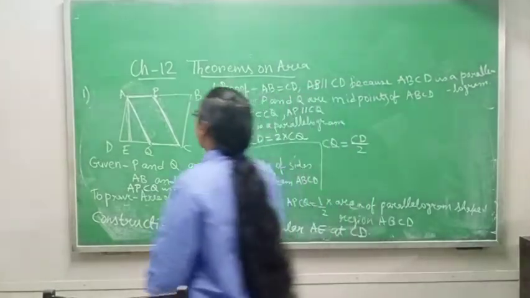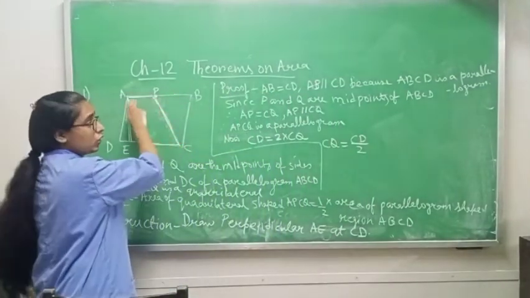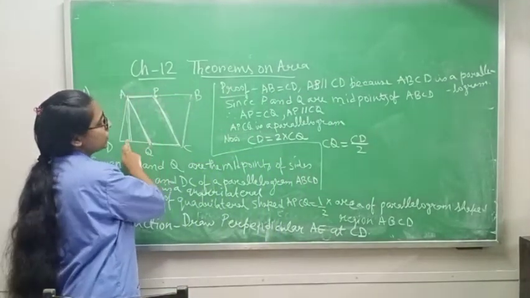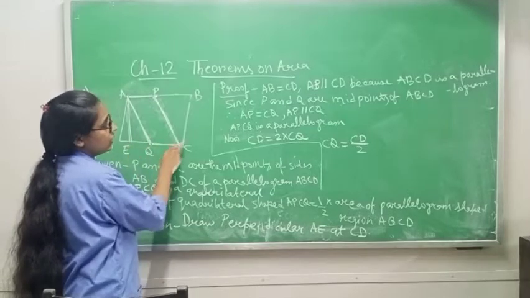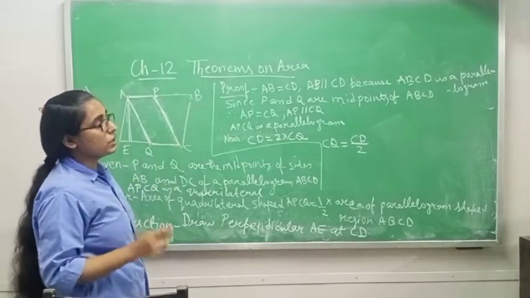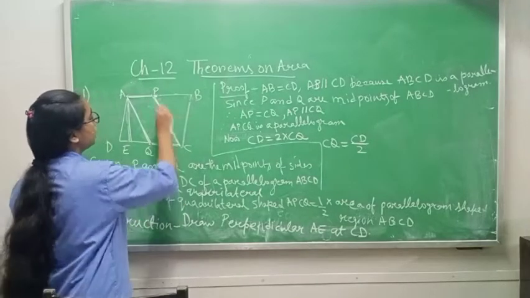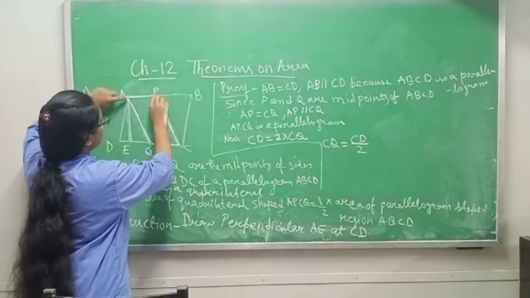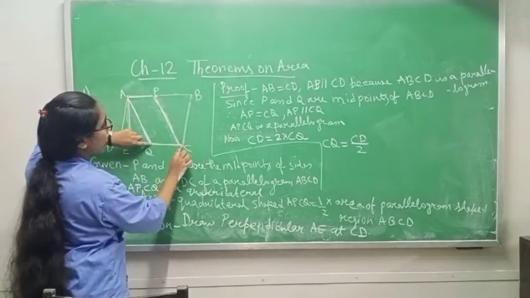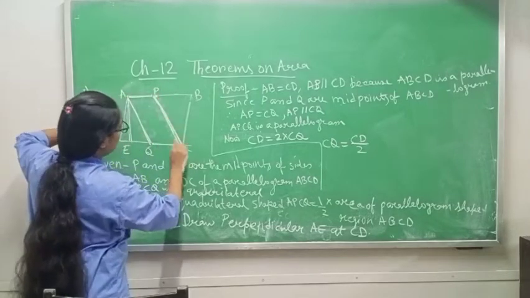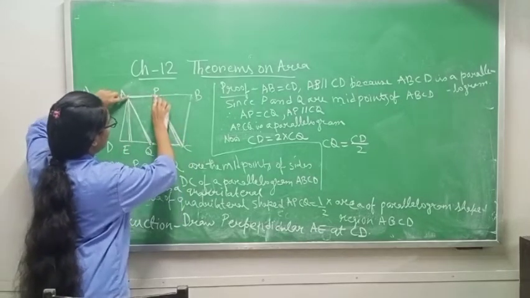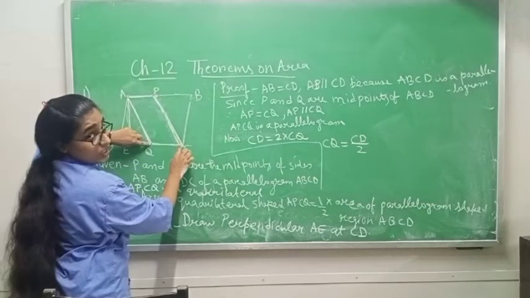If both are midpoints, it means this half and this half will be equal because we are joining from this point. So AP is equal to CQ.